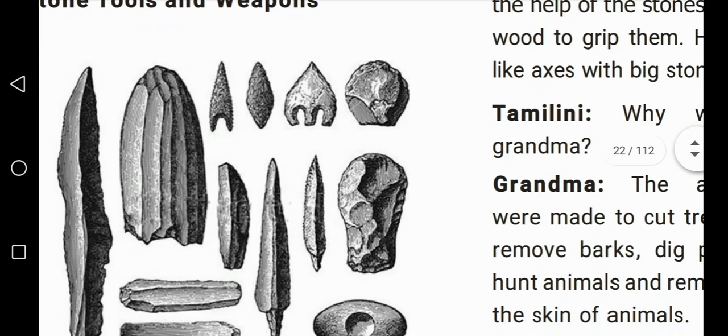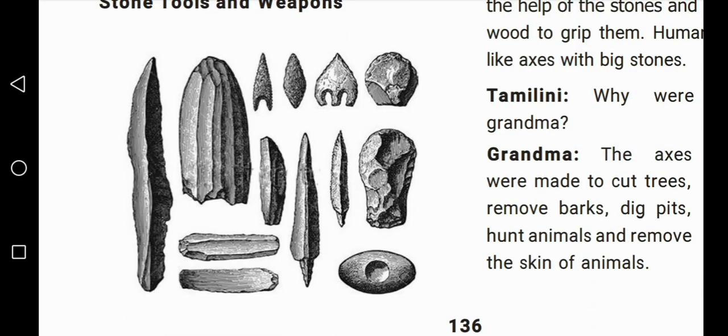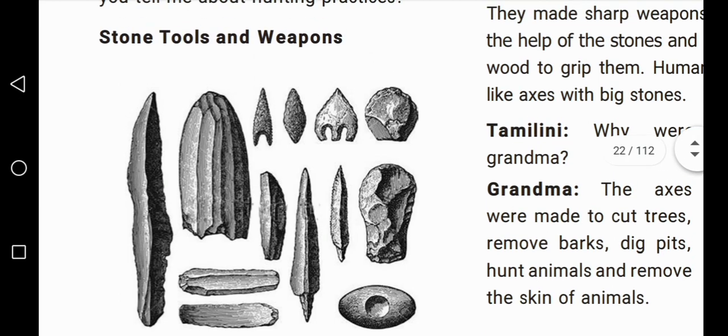Here are the stone tools and weapons. Already we studied, no, children. They made sharp weapons and tools with the help of the stones and fitted them with wood to grip them. So these sharpened tools help to remove or to grip the wood also. Humans created tools like axes with big stones. Every tool is made by stones.